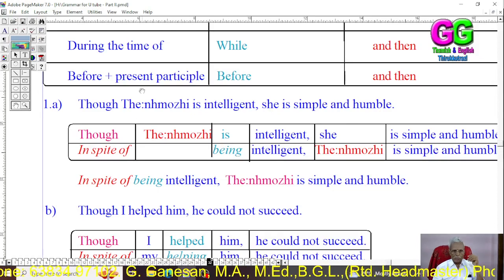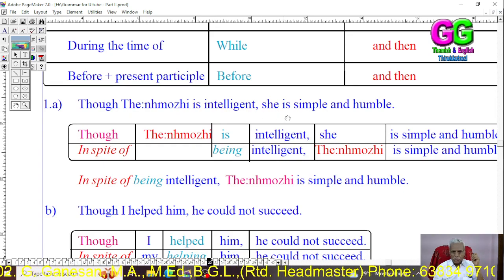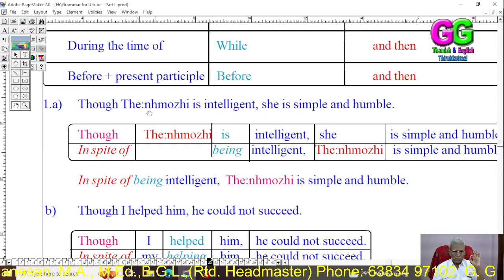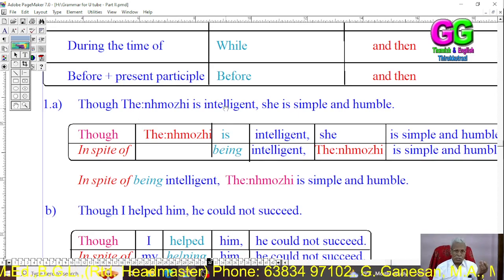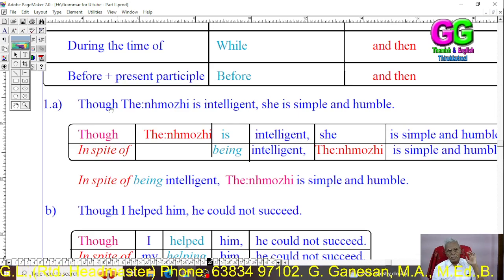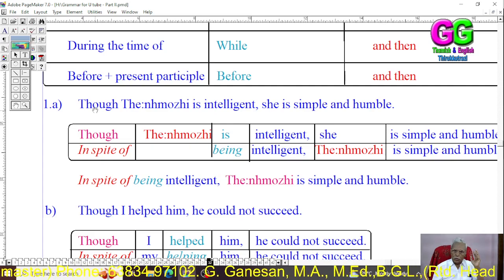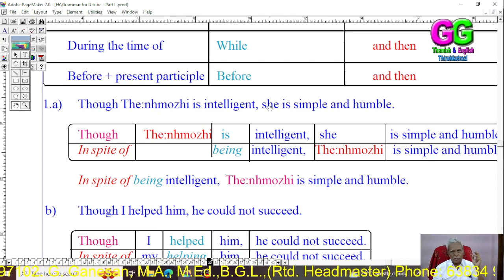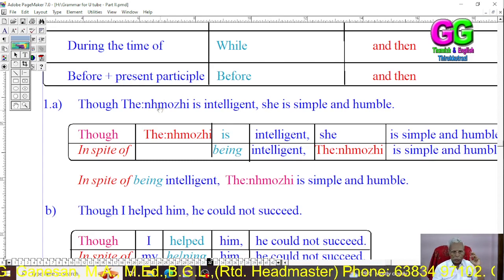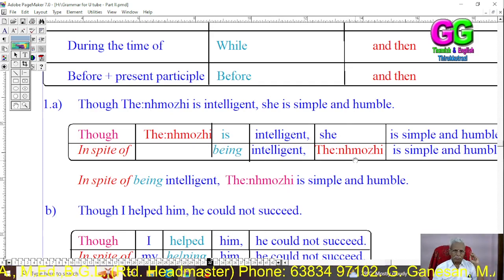Now, let us see the examples. Though Tenmozhi is intelligent, she is simple and humble. Here we have to change the subordinate clause "though Tenmozhi is intelligent" into a phrase. The phrase for "though" is "in spite of". The subject is Tenmozhi, she. The subject in both the sentences is the same, so take this subject, Tenmozhi, into the second main clause.